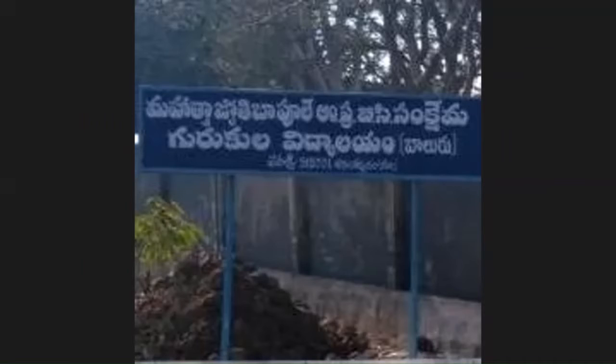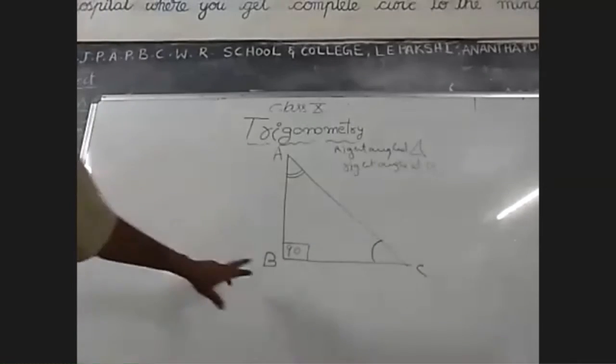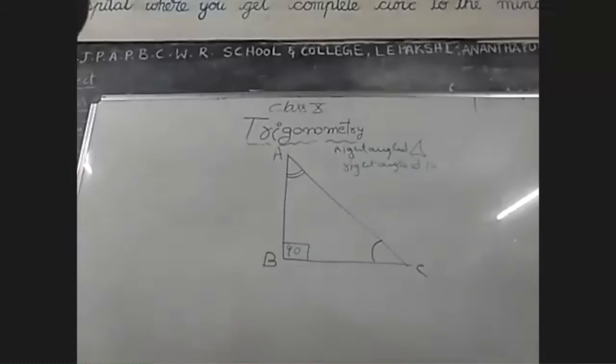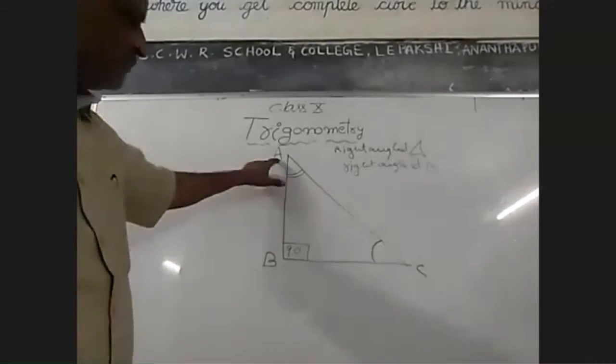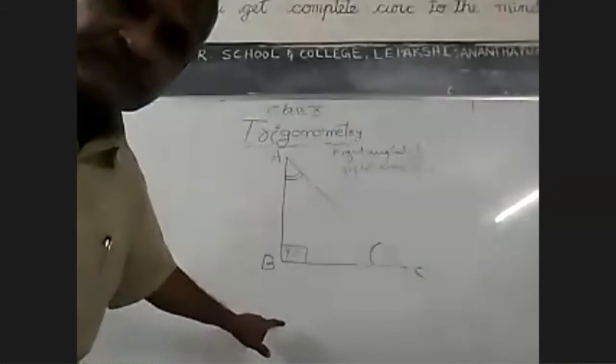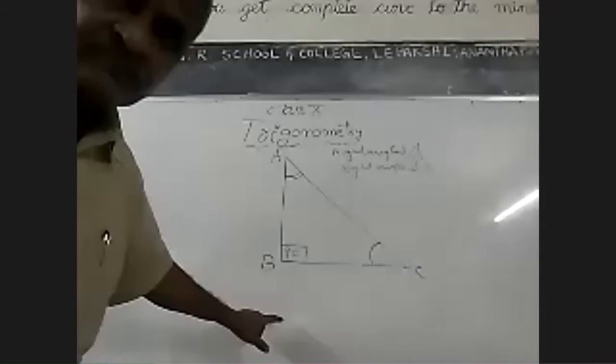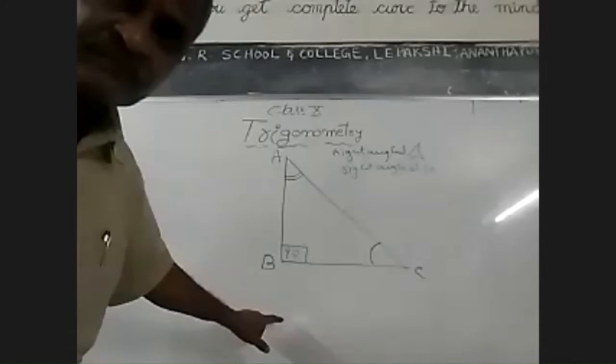Right. So triangle ABC is a right angle triangle, right angle at B. So what are the sides of the right angle? Here you see the board, AB and BC are the sides of the right angle. If BC is the base, AB is the altitude. If AB is the base, BC is the altitude. Now according to acute angle A, the opposite side of acute angle A is decided depending upon angle A. Because you see BC, this is very important.